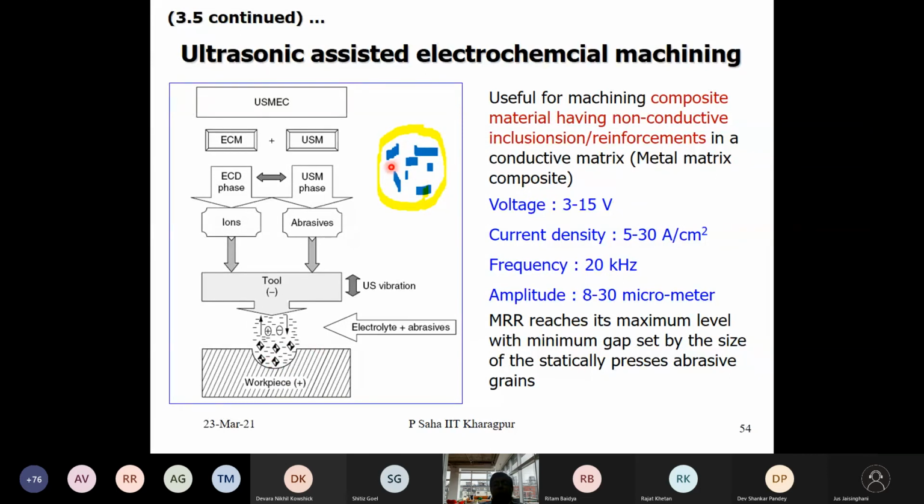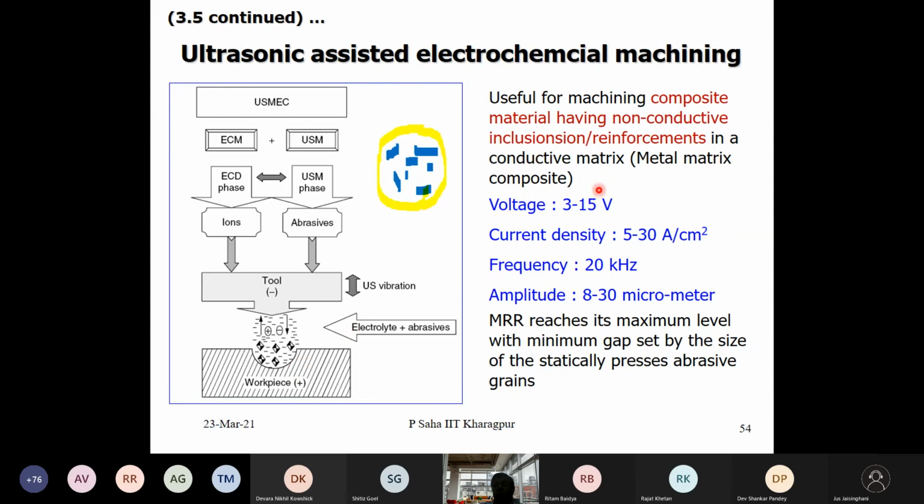They are hard but brittle, so they will be removed by the hammering process, and then you can proceed with normal ECM machining. So partly the metal matrix you remove by the ECM process, and the abrasive reinforcement in the matrix you remove by the ultrasonically vibrated tool.